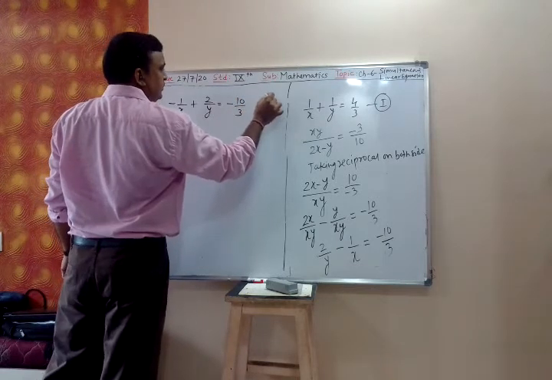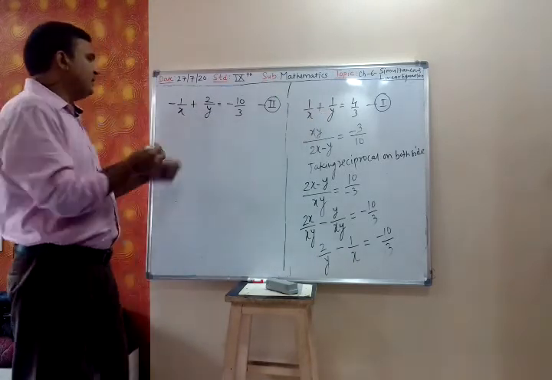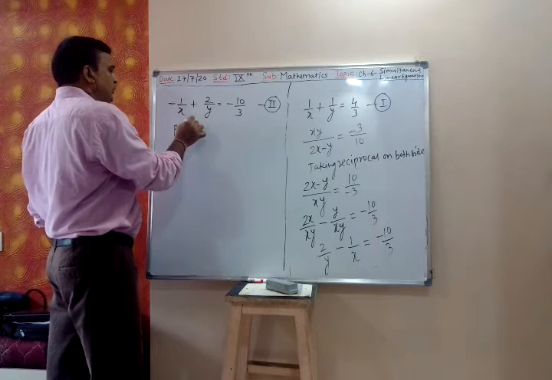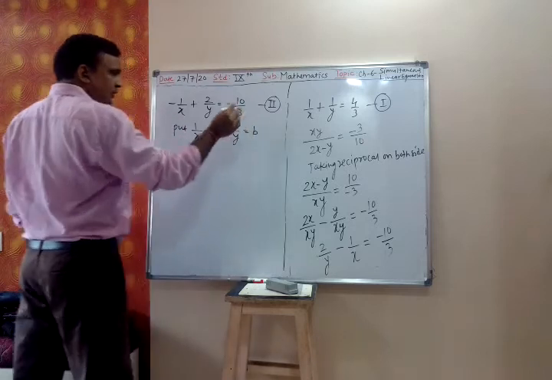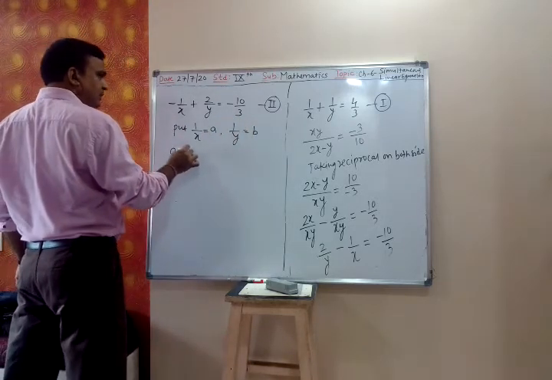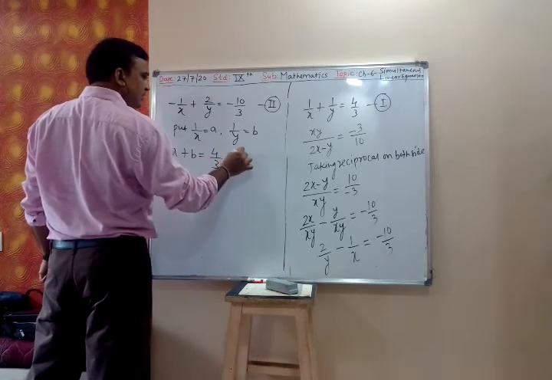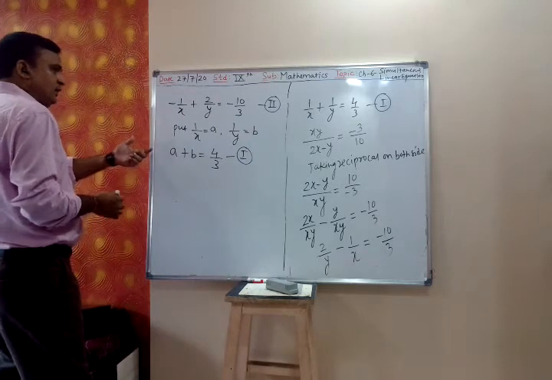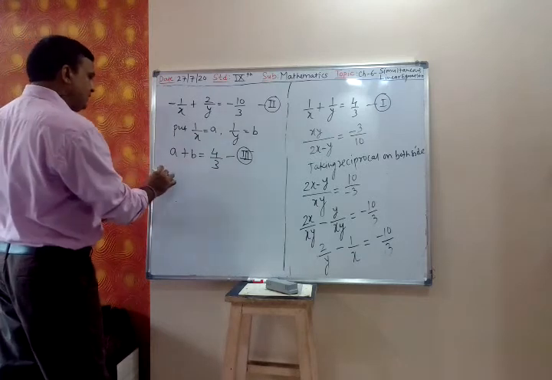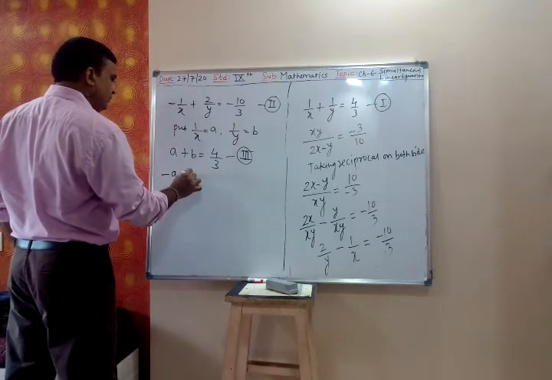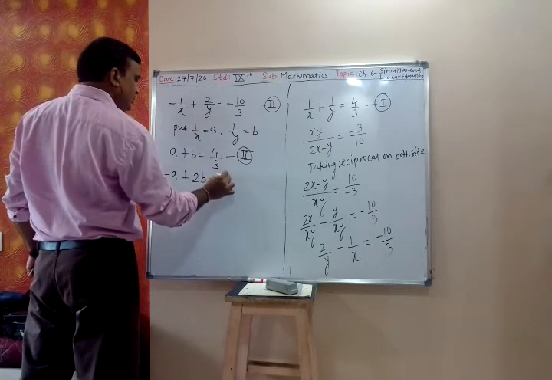This is my equation number 2. So now you have 1 upon x, 1 upon y, 1 upon x, 1 upon y. You put 1 upon x is equal to a, 1 upon y is equal to b. So you will get a plus b is equal to 4 by 3, equation number 3. And equation number 4: minus a plus 2b is equal to minus 10 by 3.